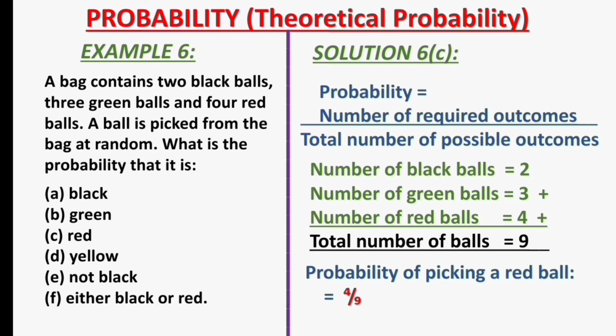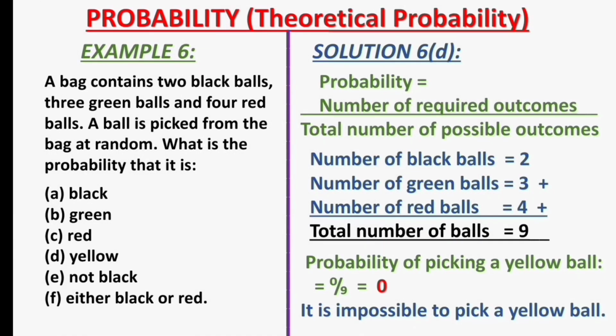Moving on, for the solution to question 6d, can you tell the probability of picking a yellow ball? Let's see if you can. The probability of picking a yellow ball is 0, representing the number of required outcomes, divided by 9, representing the total number of possible outcomes. That gives the probability of picking a yellow ball to be 0. In other words, it is impossible to pick a yellow ball because there is no yellow ball in the bag.